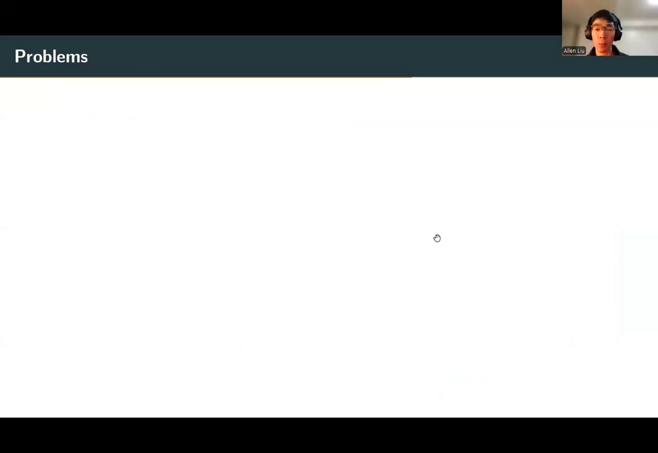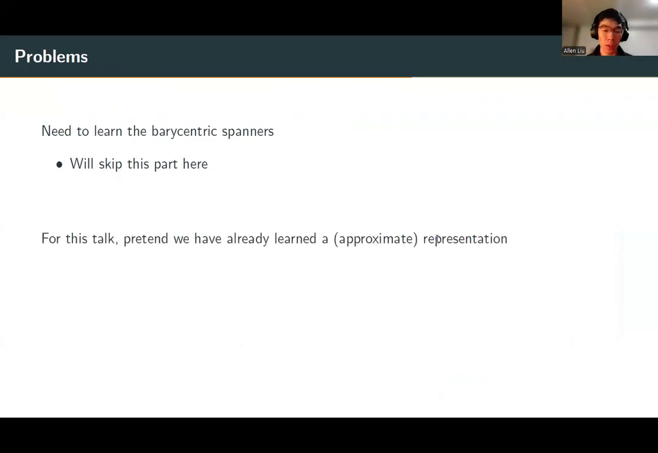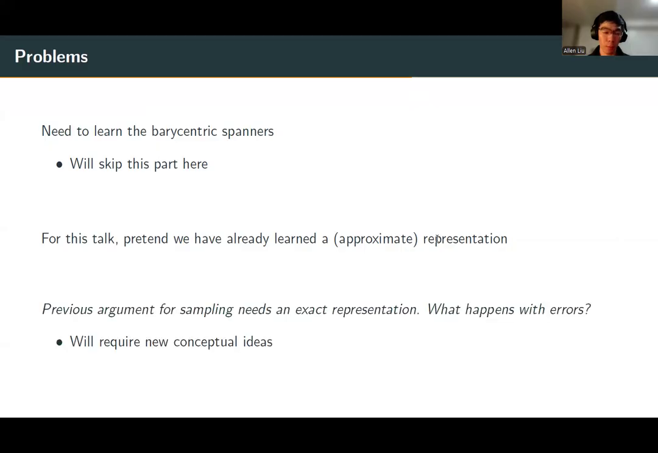Of course, there are still many additional challenges. Perhaps the most obvious one is that we actually need to learn this representation. I'll skip this part for the talk today. However, there's a second important challenge that I will focus on. Let's pretend that we've already learned some representation of the previous form. But crucially, learning is always only, say, epsilon approximate. So say we've learned an approximate representation of the previous form.